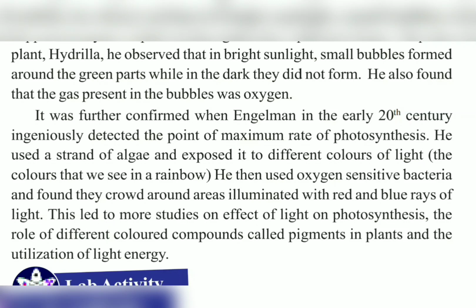He did it ingeniously. It means by chance, while performing a certain experiment, he found that when he exposed algal strands as well as oxygen sensitive bacteria to certain illuminated areas, they were moving towards blue and red rays. That means they are moving to certain light rays only. So these bacteria are getting attracted to certain light rays. In a similar way, plants also get attracted to the green color light which is present in the visible light. This was confirmed by Engelmann by his experiments.